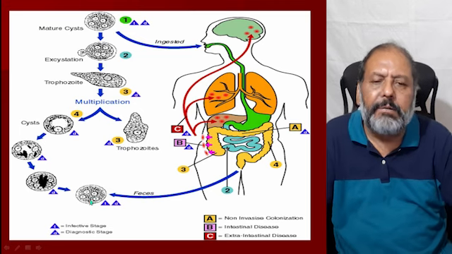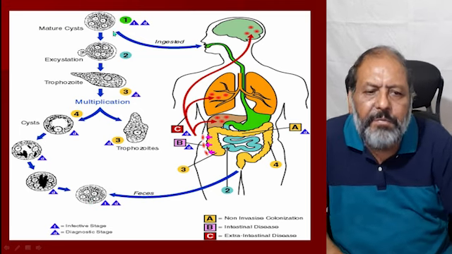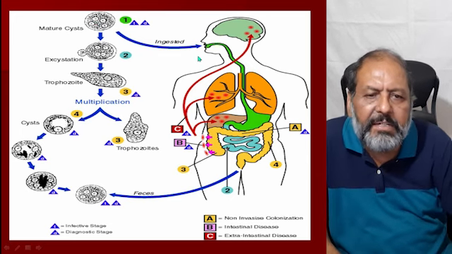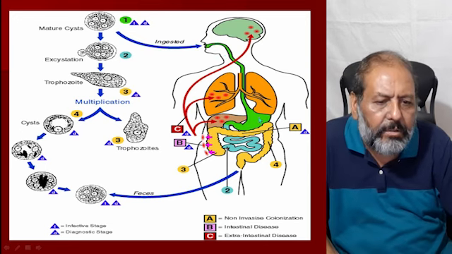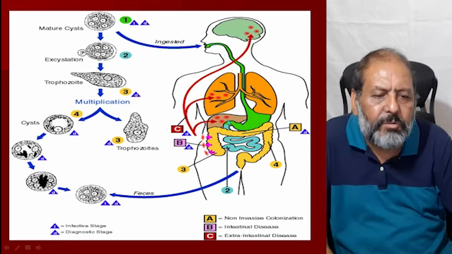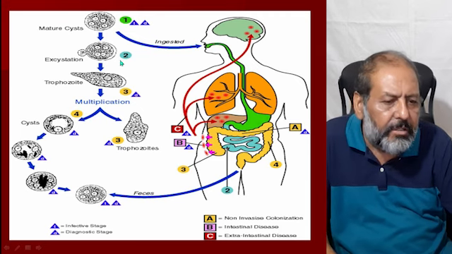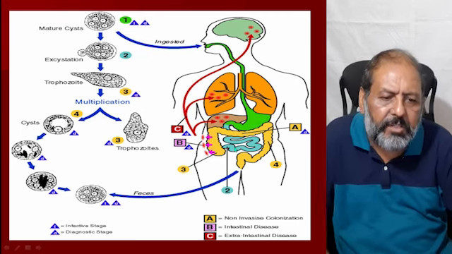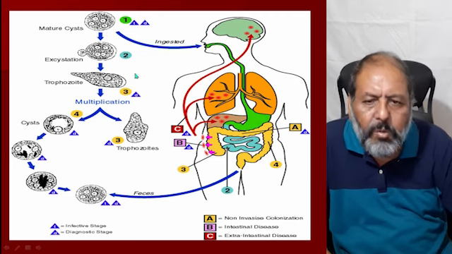So here is the story of the life cycle. If you just see number one, that is the cyst being taken up by man; it is swallowed and reaches the stomach. From the stomach, the cyst opens here. One can see from the stomach it goes to the intestine, which is blue in color.